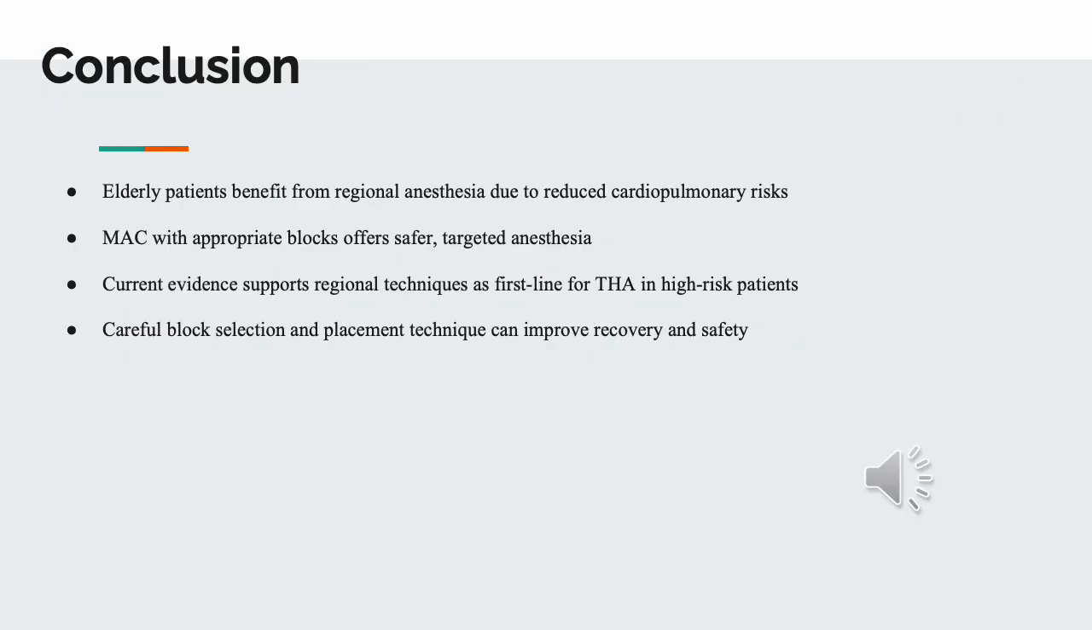To conclude, elderly patients undergoing total hip arthroplasty benefit significantly from regional anesthesia, primarily due to reduced cardiopulmonary risk. When paired with monitored anesthesia care, well-planned blocks provide a safer and more targeted anesthetic approach. Current evidence strongly supports using regional techniques as the first-line strategy in high-risk populations. And finally, careful selection and precise placement of blocks can optimize both safety and recovery outcomes for this vulnerable group.